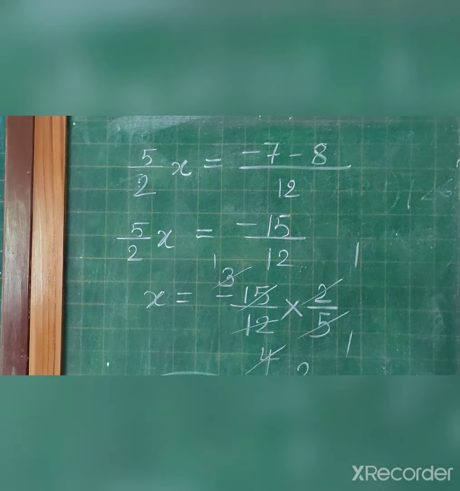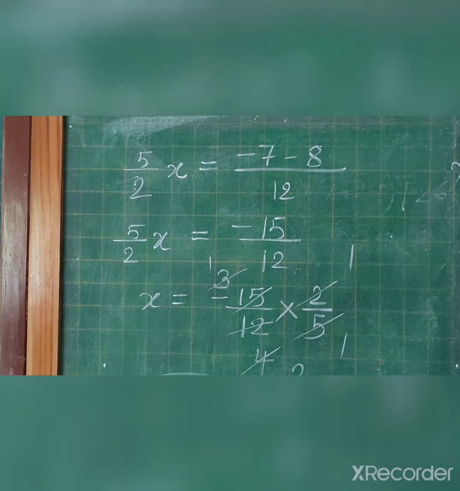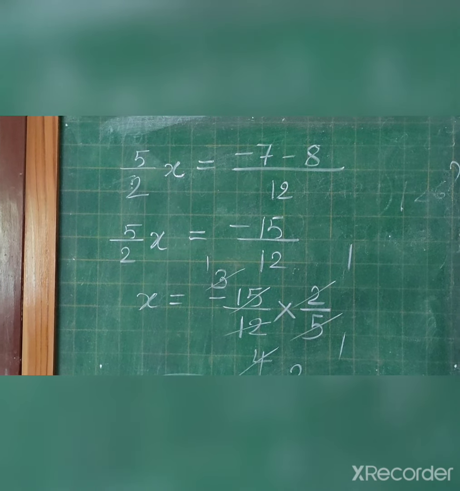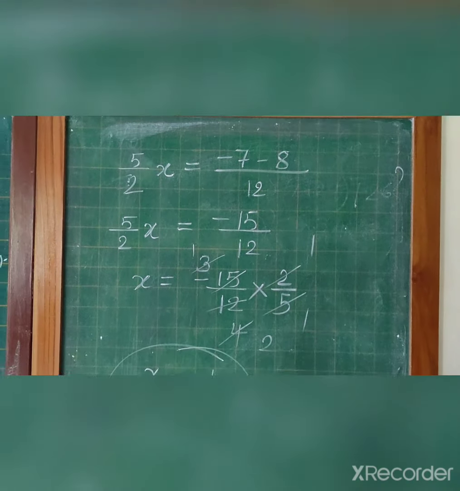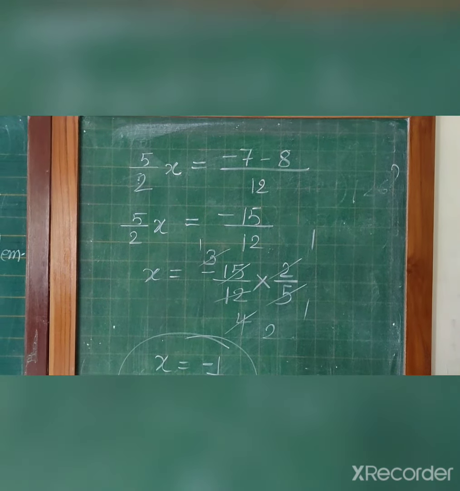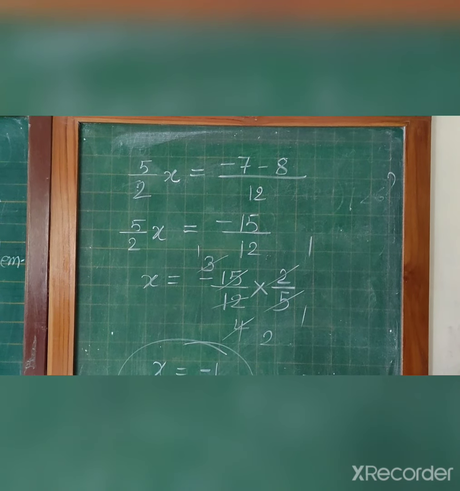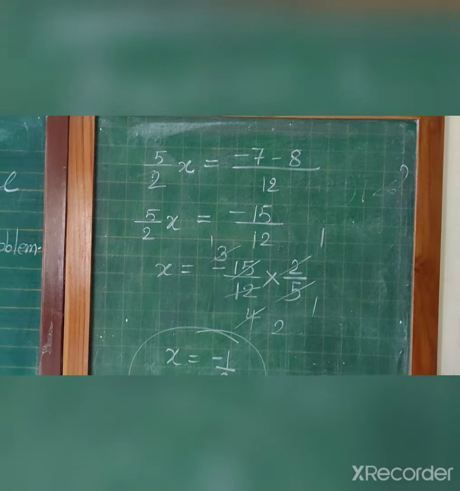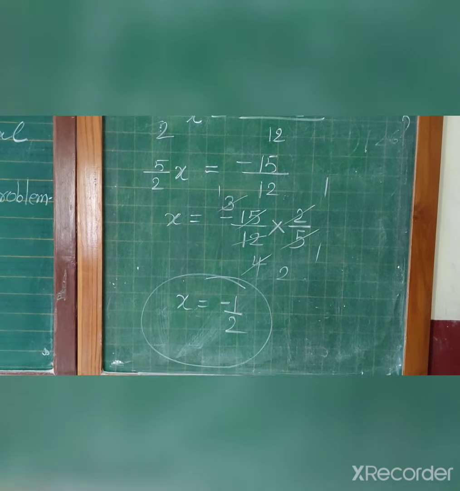12 is divided by 3, 4 times. Multiply by 2, that means in the numerator, 4 2s are 8. So 8 by 5 x equal to minus 15 upon 12, both are having negative sign. So x equal to minus 15 upon 12 into reciprocal, we will write 2 by 5, opposite of equal sign.